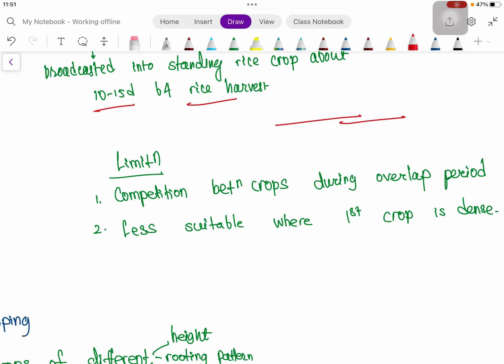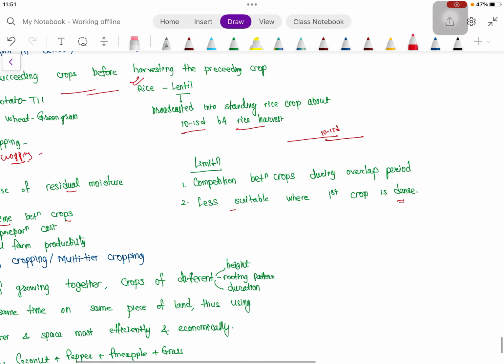Say that 10 to 15 days before the rice harvest, lentil is sown. In some cases, in that 10-15 days, competition may occur, and it is less suitable where the first crop is densely sown. There is no scope for broadcasting for the second crop.